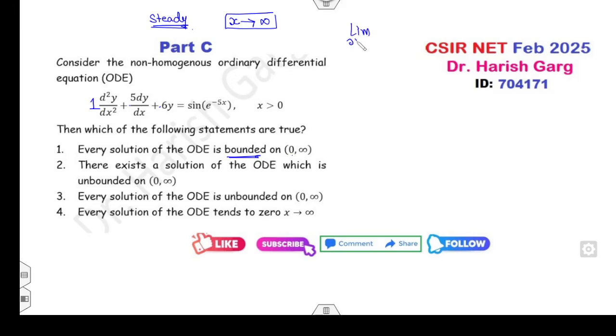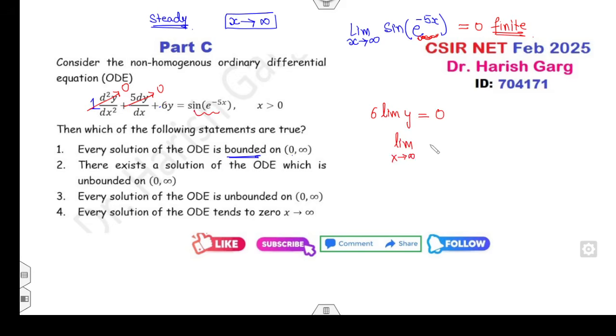If you take the limit as x approaches infinity of sine of e raised to power minus 5x, what will it be? That will be 0. Sine of 0 is 0, which is finite. Fine. So yes, you can apply it. If you apply the steady state solution, that will be 0. That is the limit of y, and the right hand side limit is 0. So the limit as x approaches infinity of y is 0, which is finite. So what does it mean? If the limit is finite, that means the function y is bounded. Every solution of the ODE is bounded.